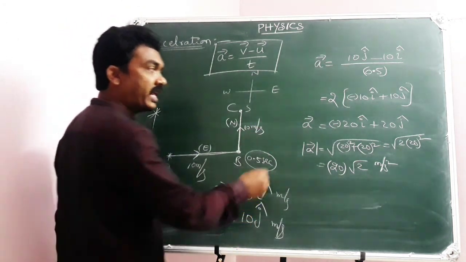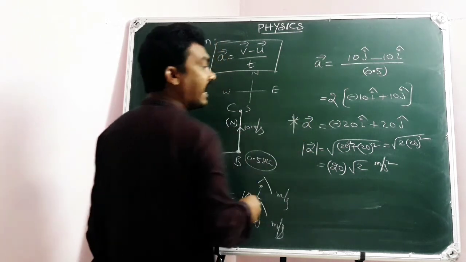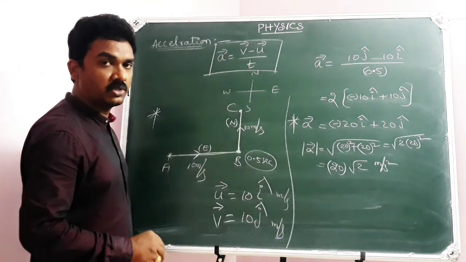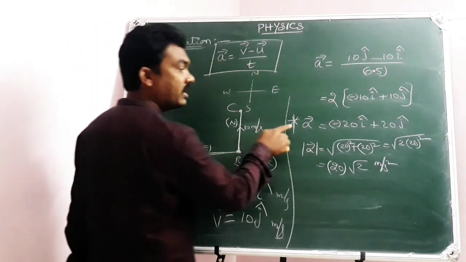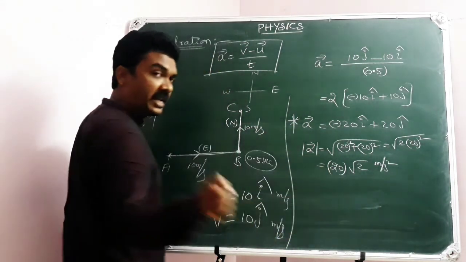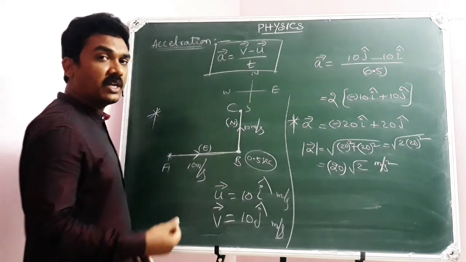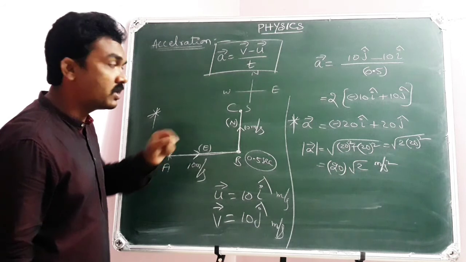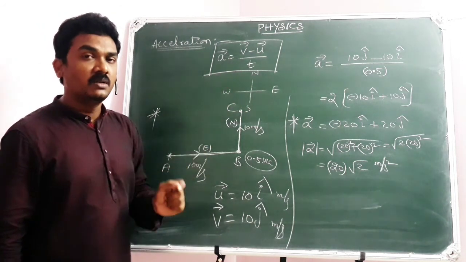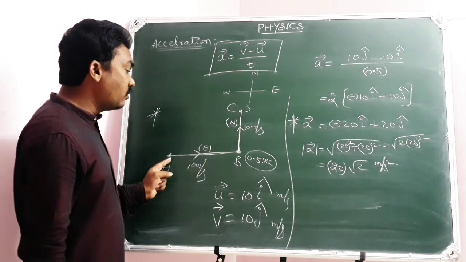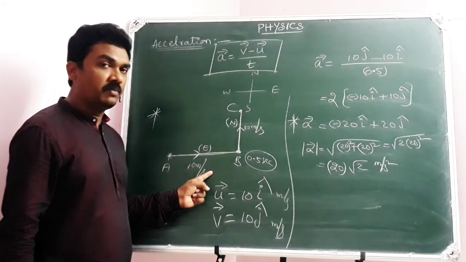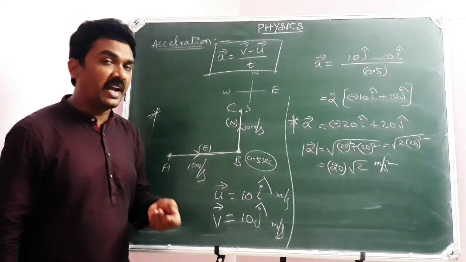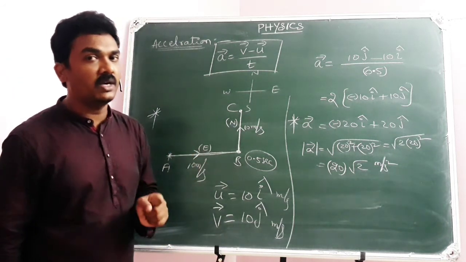Now if you wish to know the direction of acceleration, because acceleration is a vector physical quantity, many times I used to tell you, it will have both magnitude and direction. How can you assess the direction? Especially, your direction should be expressed in terms of geographical direction, because the question is a particle moving to east at 10 meter per second and then to north at 10 meter per second. So your acceleration should be in terms of geographical direction.